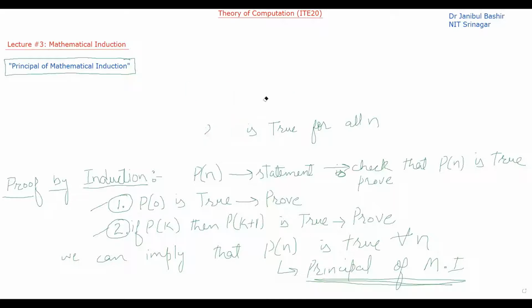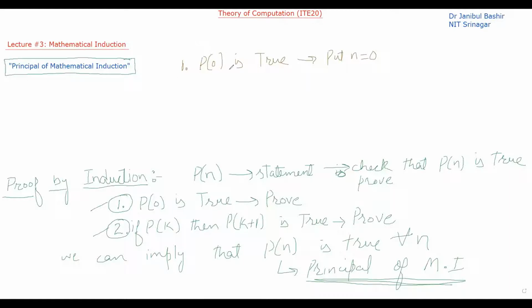So let me write it here. What I am saying is that the first thing we have to prove, to prove that P of n is true, is that P of 0 is true. So how will I prove P of 0 is true? I will put n equal to 0 and then check whether this statement is true.